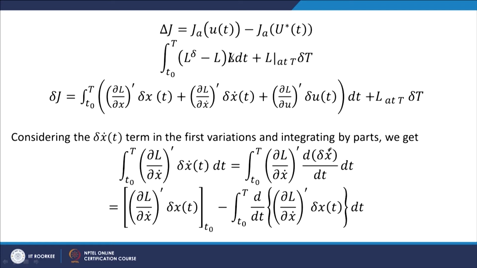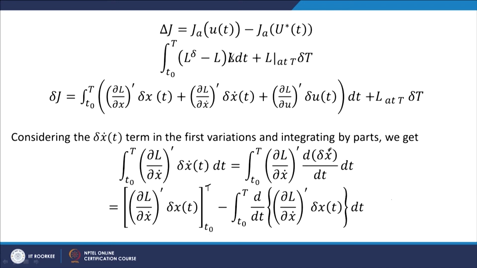Now, we integrate these two terms by parts, and we get del L by del x dot into del x evaluated at t0 and capital T, minus the integral of d by dt of del L by del x dot into del x dt. So, this expression we get.